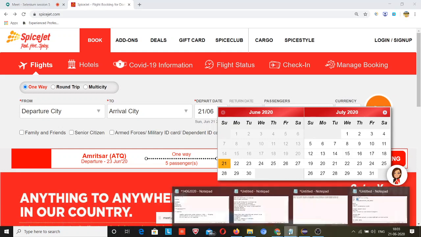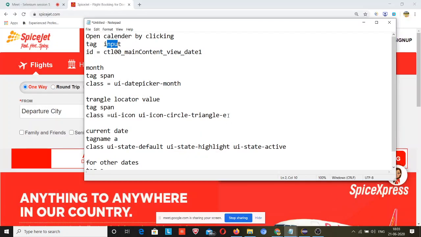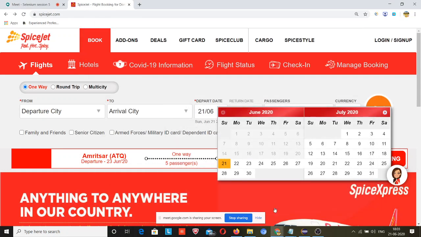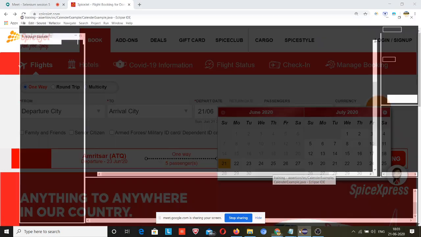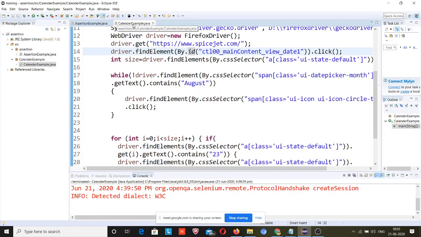So just need to click on this, and for that you need to use the locator value, and you have already noted it down in your information. So this is now our data, and I will use it. I just need to start from here. So what I will do, I was doing this previously.